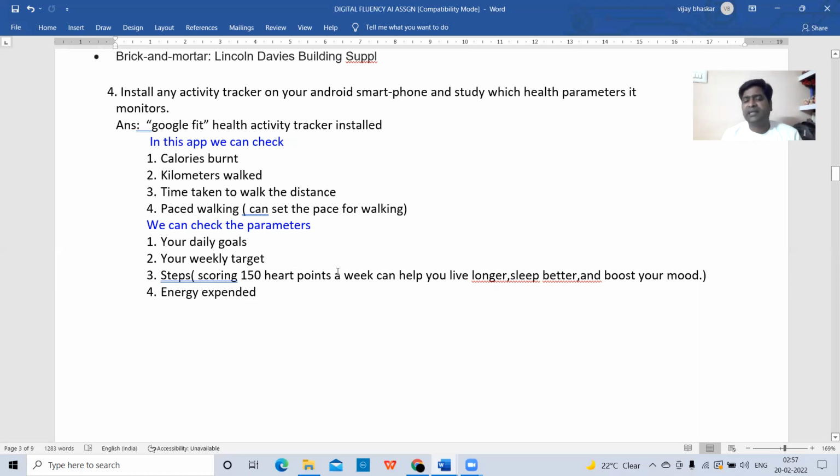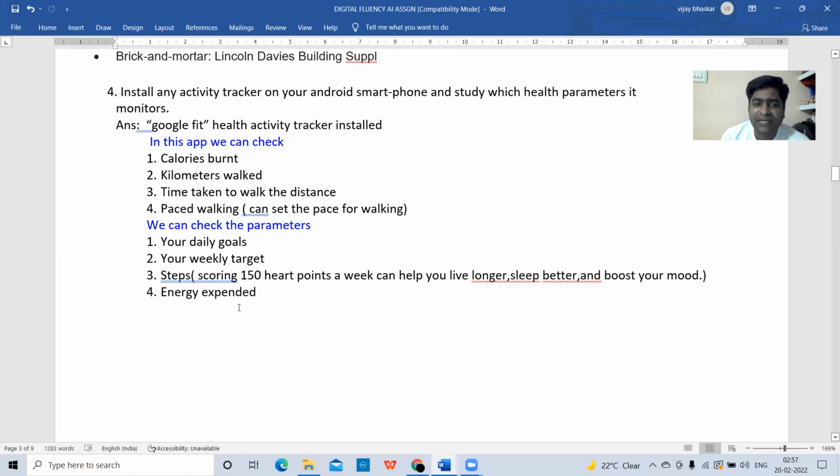The activity tracker gives you points if you reach the target parameters. Those points indicate that you will be healthy. Because of that, it gives points so that users can achieve their goals.